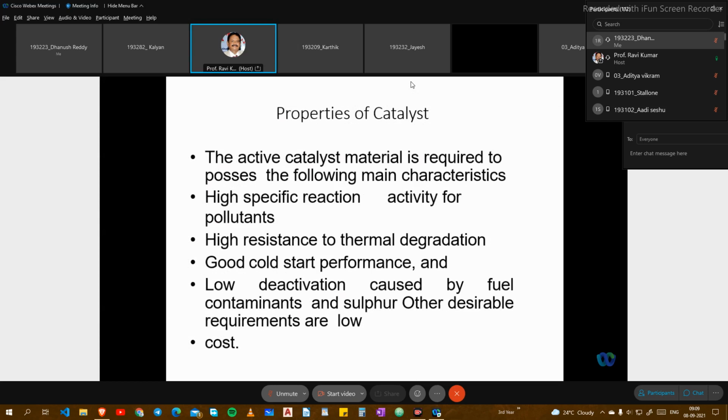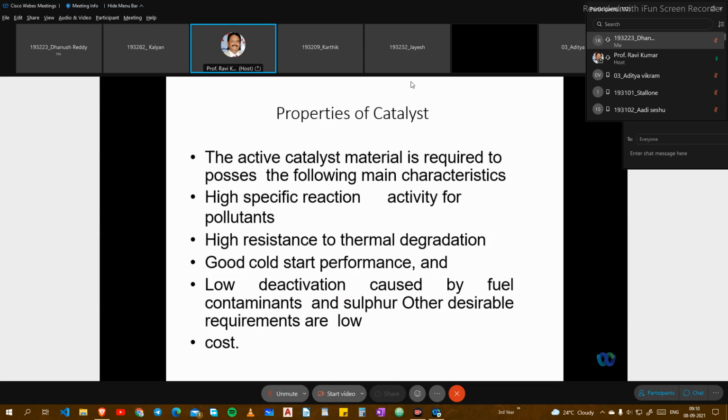Suppose you are connecting the catalytic converter to the silencer, sometimes you may get a cold start problem. Initially, it will be activated only once the combustion starts. Also, there are some designs with small modifications in the catalytic converter. Simple observation: if you close the silencer mouth of the exhaust and try to start your bike, it will not start, because you can start the bike only once you release it. That's why, when you connect an additional part to the silencer, it may cause a cold start problem also.